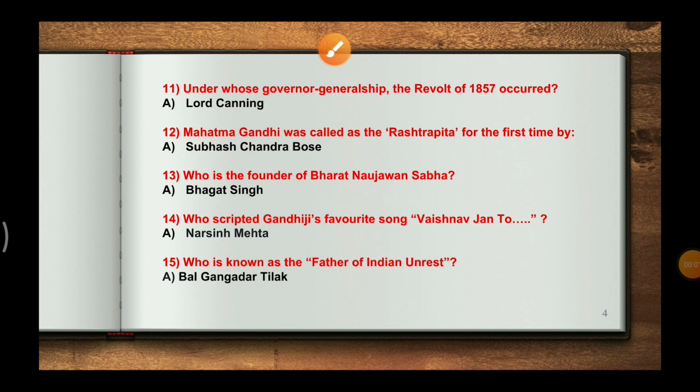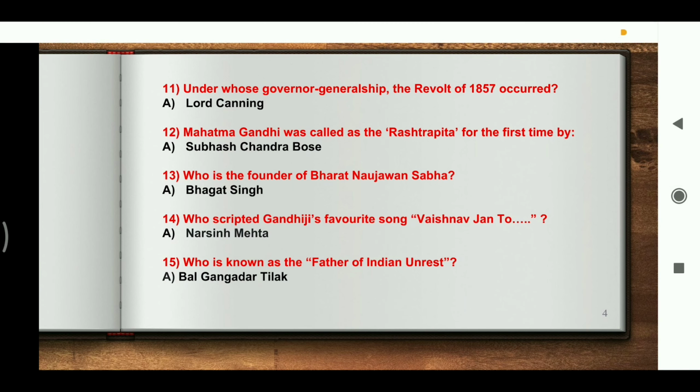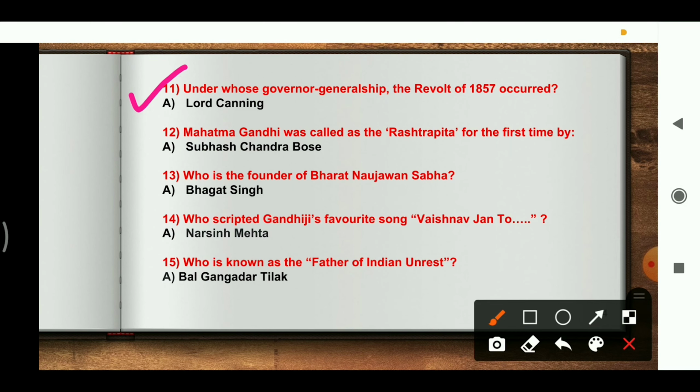So today in this video we will cover 30 MCQs, and the remaining MCQs we will be covering in the next part. So coming to the 11th one, under whose governor generalship did the revolt of 1857 occur? The answer is Lord Canning. 12th question, Mahatma Gandhi was called Rashtrapati for the first time by Subhash Chandra Bose.